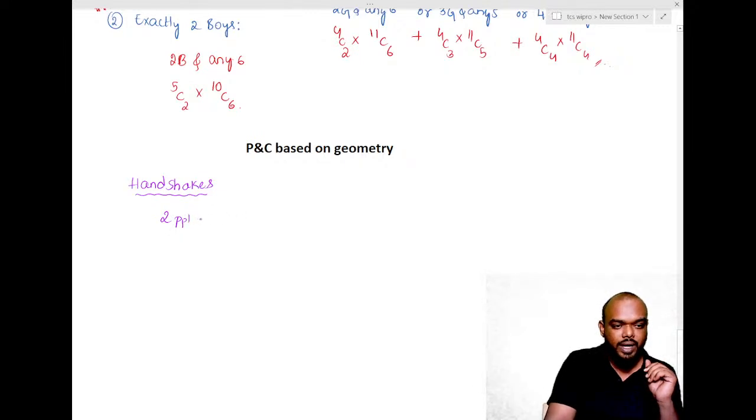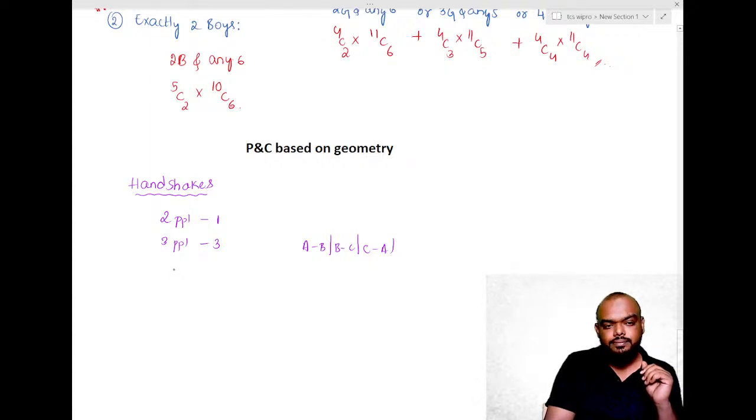It will be only one handshake, right? If there are three people, between A and B one, between B and C one, and between C and A one. So that will give us three handshakes.